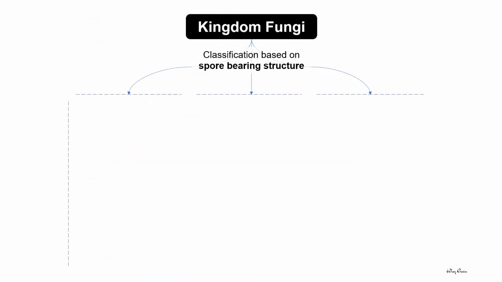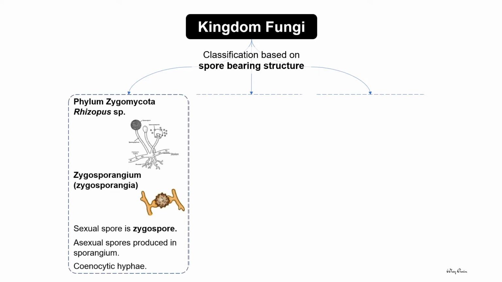Kingdom fungi can be divided into three phyla according to the spore-bearing structures found in the hyphae. First, phylum Zygomycota. A typical example is Rhizopus species.